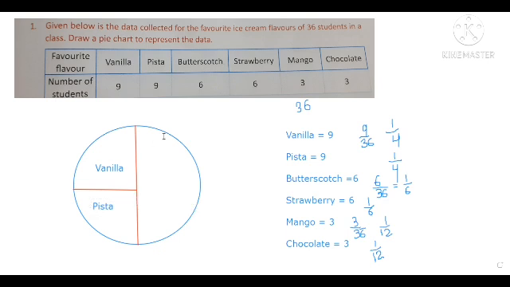Now, the next half part that remains will have four fractions, 1 by 6 and 1 by 12. So what do we know? That 1 by 6 is a greater part and 1 by 12 will be much smaller. So for 1 by 6, the representation is 1 for butterscotch and strawberry, whose value was 6, the representation is 1 by 6.